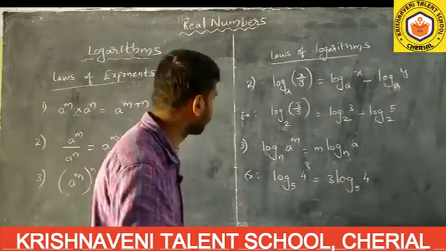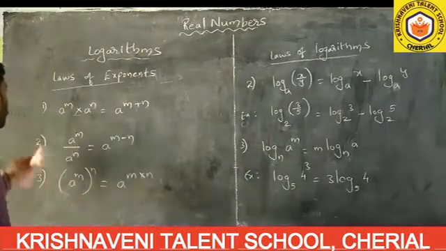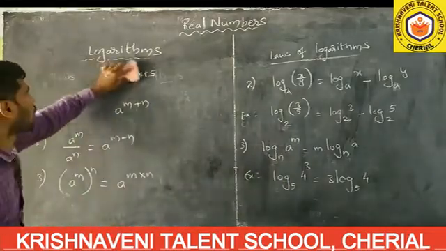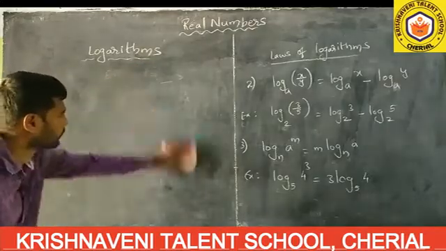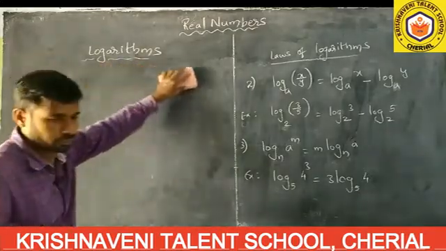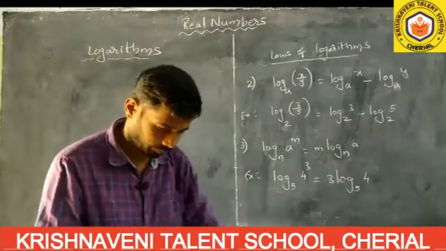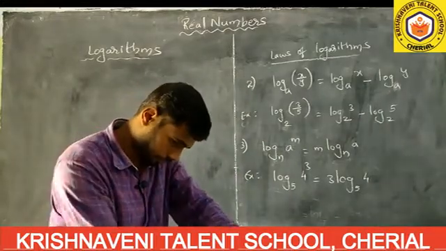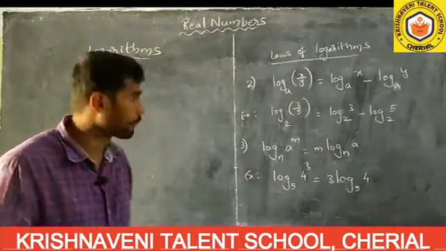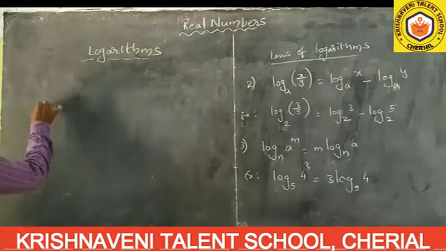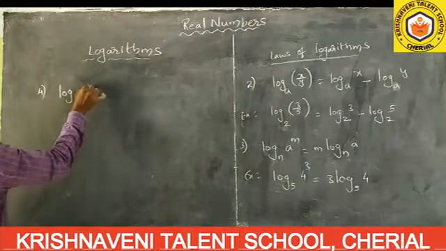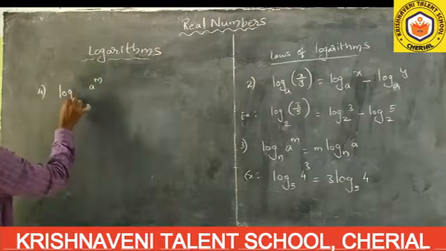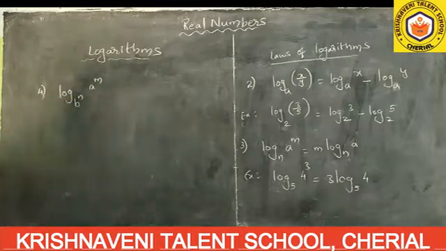Next, log a to the power of m to the base b to the power of n.